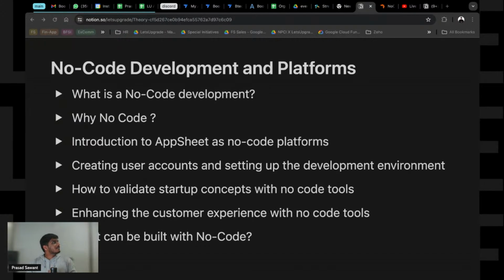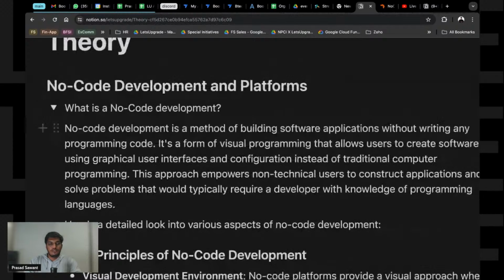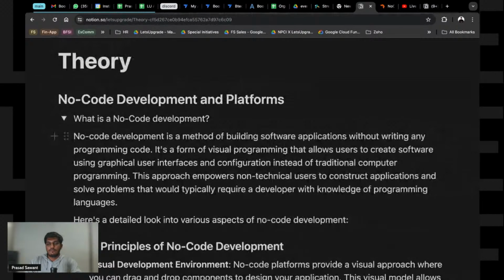Okay, so let's quickly understand what no code development is. If you click on this, it's going to have a theory. No code development is a method of building software applications without writing any code. All the people who answered it correctly, a shout out to you: Swapnil, HP Creations, Hogwarts Gaming, Valencia, Thani Kaivelan, Kanan.